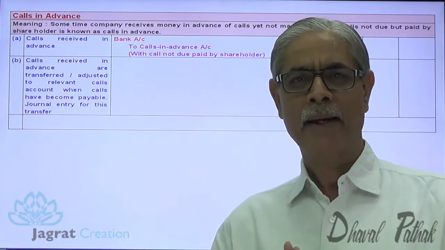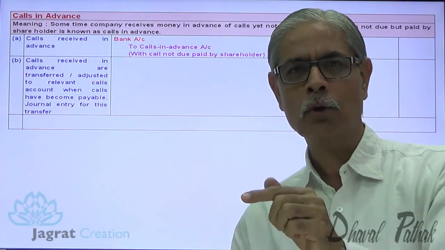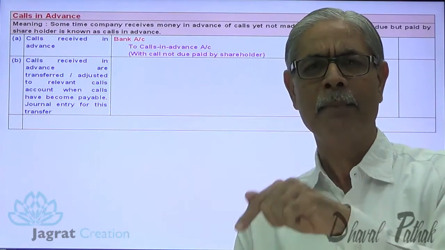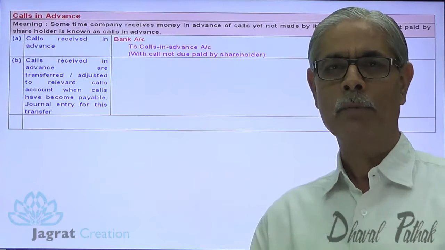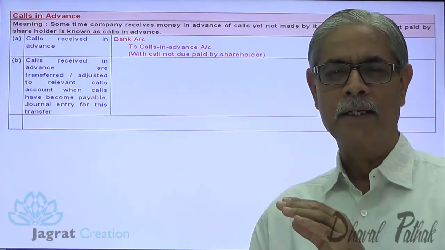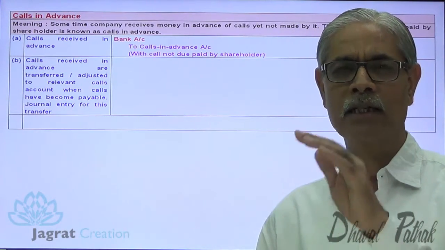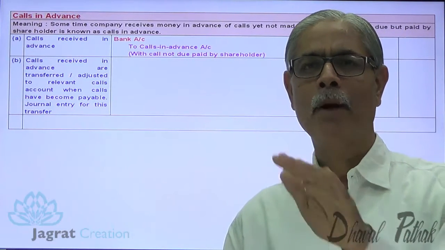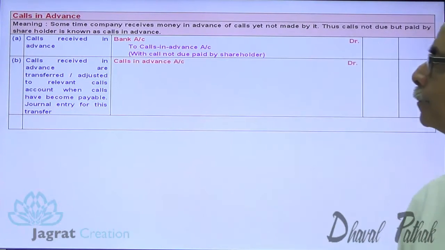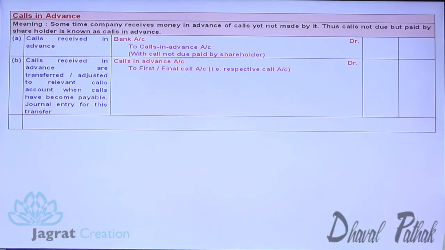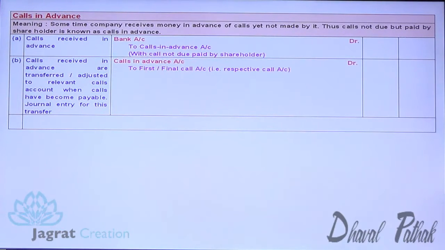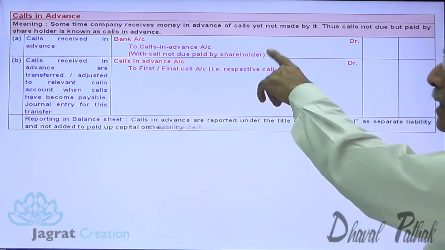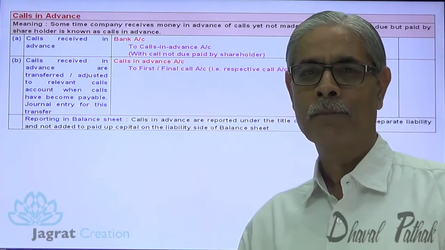When the first call is made, the shareholder who has paid in advance need not pay once again. At that time, the adjustment entry is made of transferring calls in advance to the amount due against first call. Observe it. Calls in advance account debit to first call account credit. So this is how the adjustment entry gets recorded.